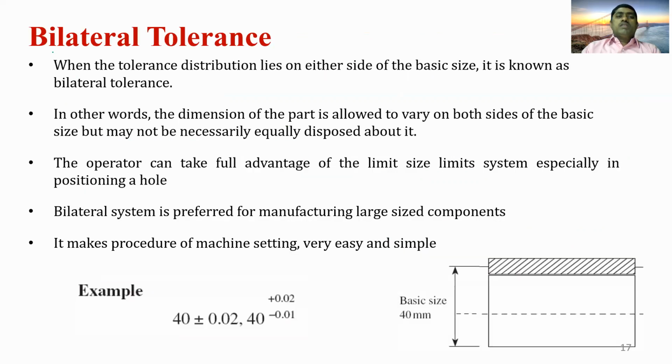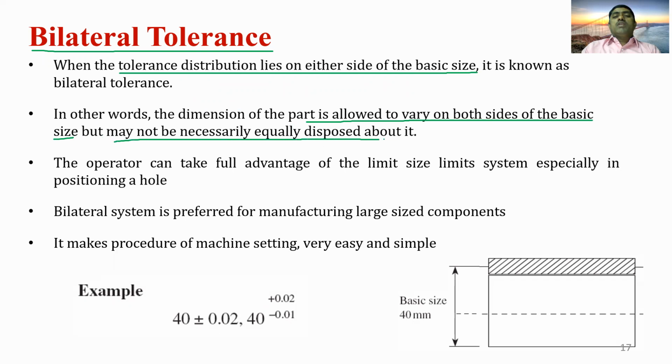Coming to the second one, the bilateral tolerance system. In this case, the tolerance is distributed on either side of the basic size. In other words, the dimension of the part is allowed to vary on both sides of the basic size, but this may not necessarily be equally disposed about it.